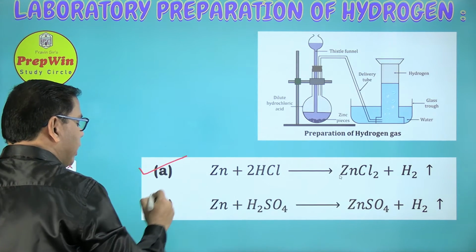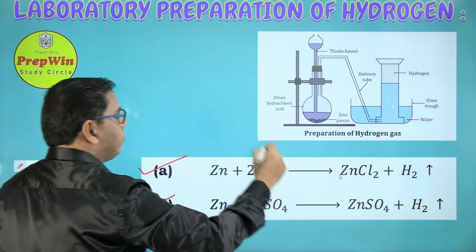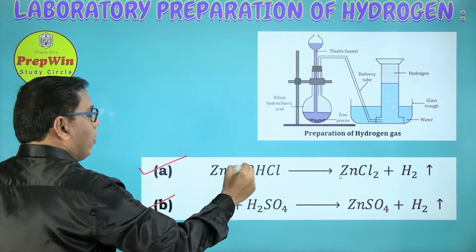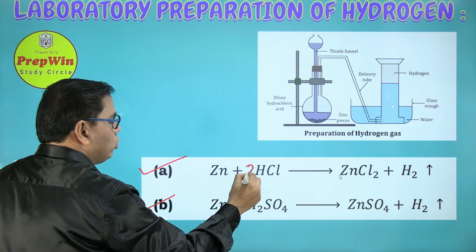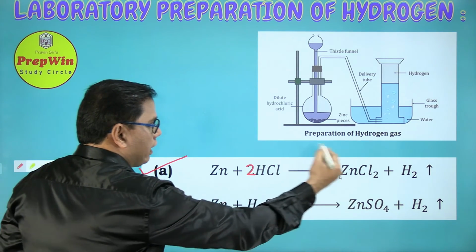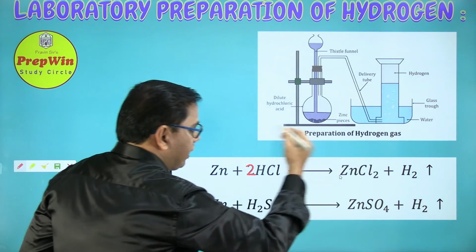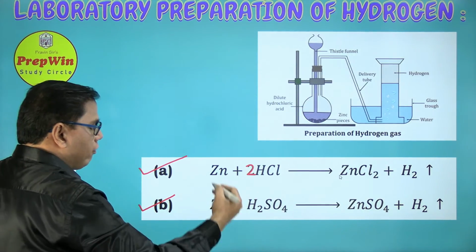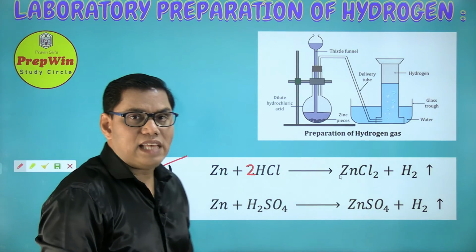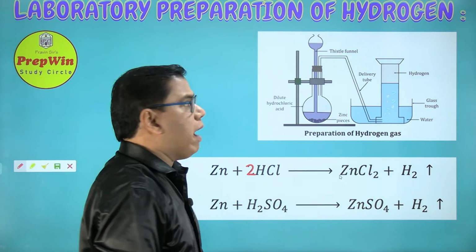Now we have already seen these 2 reactions, and we have seen balancing also. The first requires balancing by putting 2 here for HCl, so everything gets balanced. All the elements on the left hand side and right hand side have balanced numbers. And the second reaction is self-balanced, so no need to balance it.